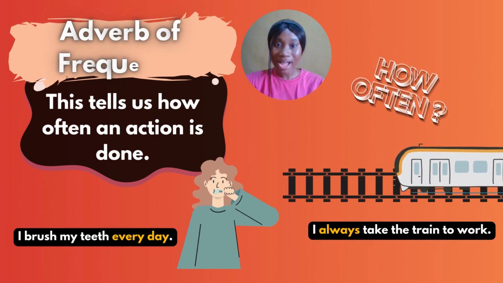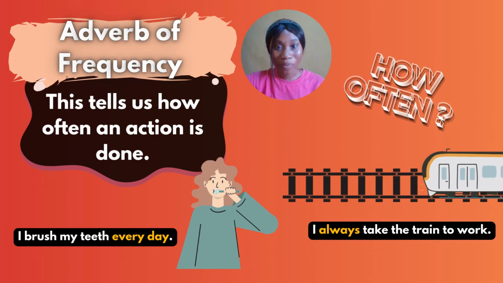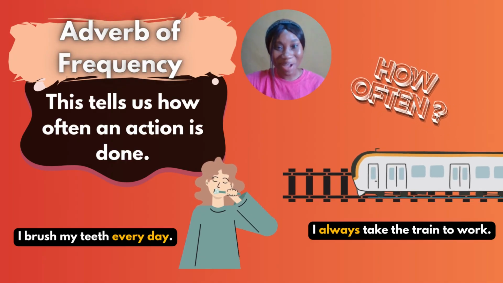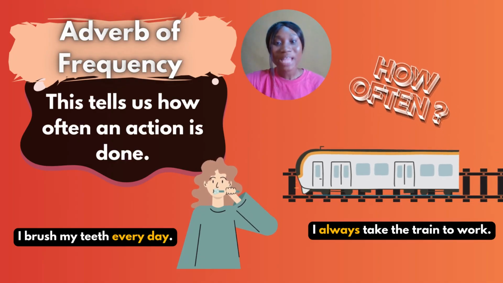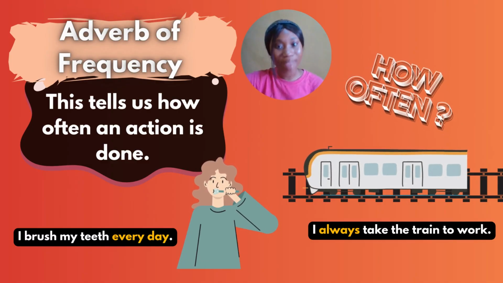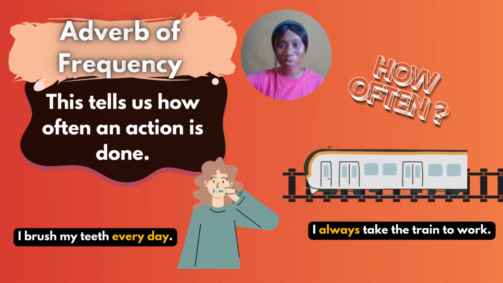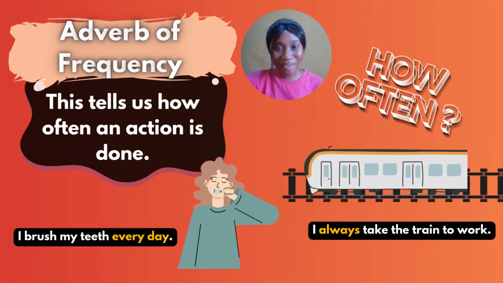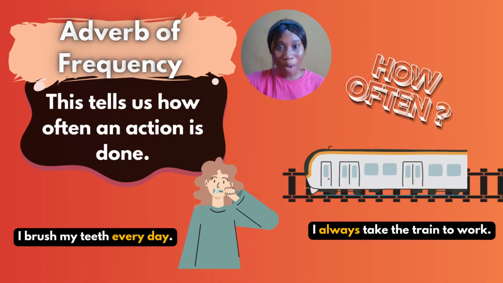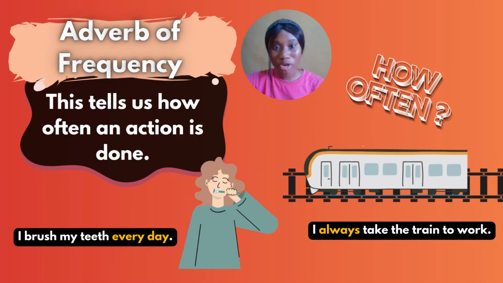Now the next type of adverb is adverb of frequency. Please listen carefully because people tend to get confused in this area. And I wonder why, because it's really simple. Adverb of frequency simply talks about how often, that's the number of times an action is done. How many times do you do something? That is all. I brush my teeth every day. You wake up on Monday, you brush your teeth. You wake up on Tuesday, you brush your teeth. On Wednesday, you brush. Thursday, Friday, Saturday.